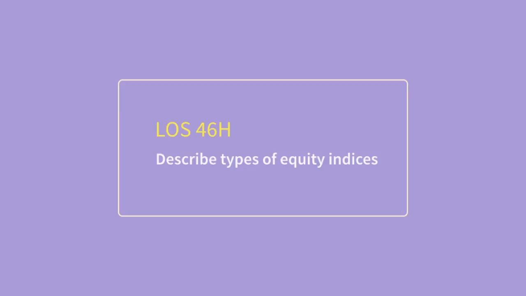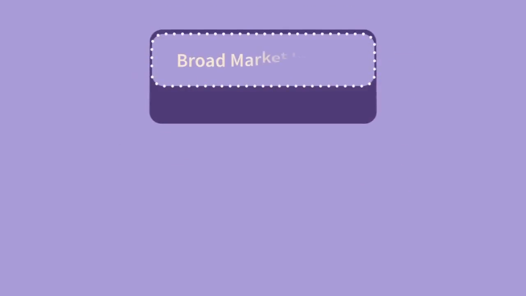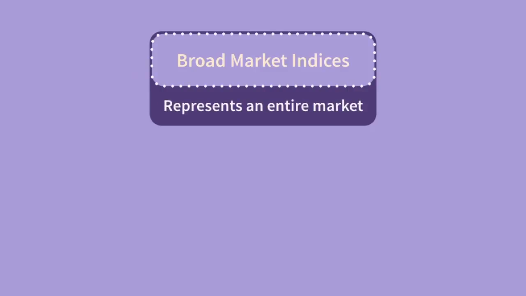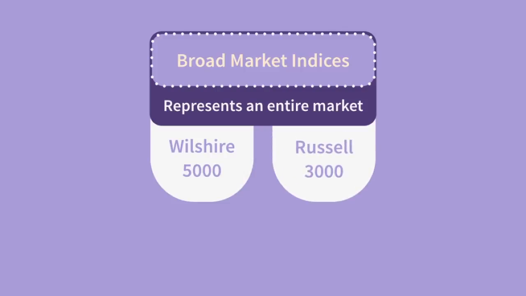Describe types of equity indices. Broad-based market indices represent an entire given market. The Wilshire 5000 and the Russell 3000 are market capitalization-weighted indices and represent the US markets.